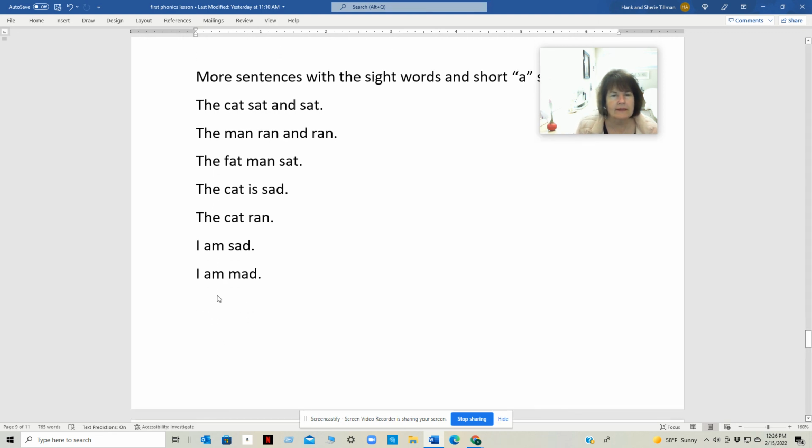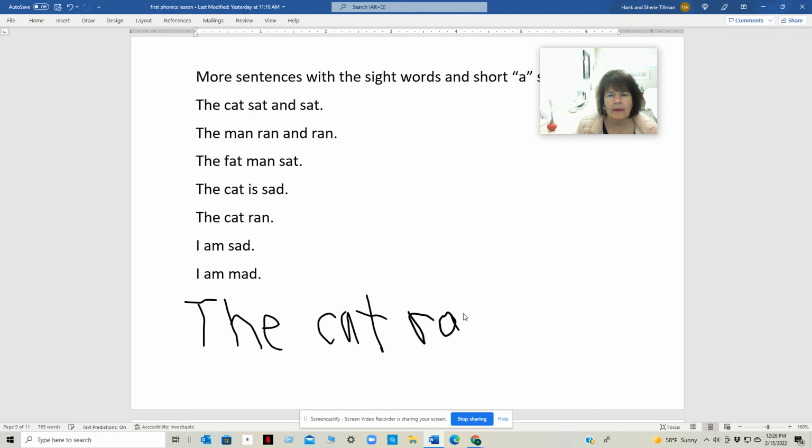Let's write a sentence. Let's write the cat ran. The, T-H-E. Cat, C-A-T. Ran, R-A-N. The cat ran. Okay, that's our lesson for today.